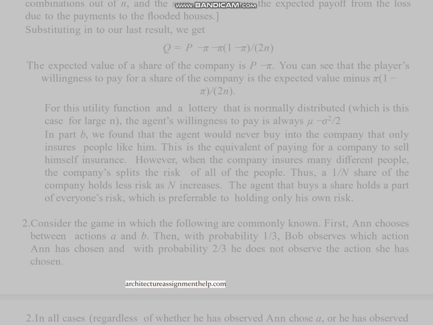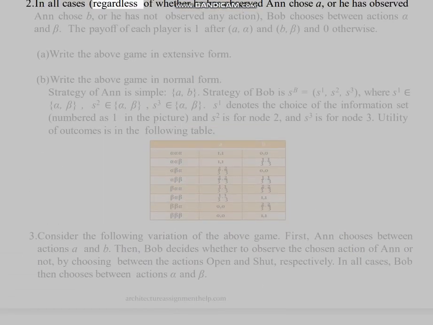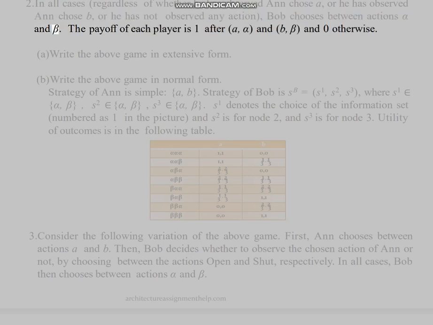ArchitectureAssignmentHelp.com. In all cases, regardless of whether he has observed Ann chose A, or he has observed Ann chose B, or he has not observed any action, Bob chooses between actions alpha and beta. The payoff of each player is 1 after (A, alpha) and (B, beta), and 0 otherwise. A. Write the above game in extensive form. B. Write the above game in normal form.